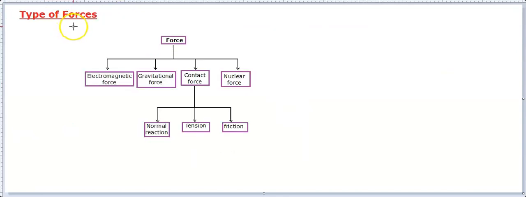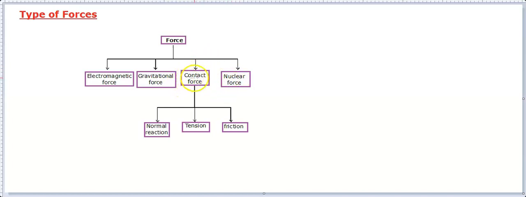So before we understand or talk about those forces which are important, let's talk about the types of forces. Force can be categorized as four types. There are four types of forces as written over there: electromagnetic forces, gravitational forces, contact forces, or nuclear forces. We can also categorize like this.